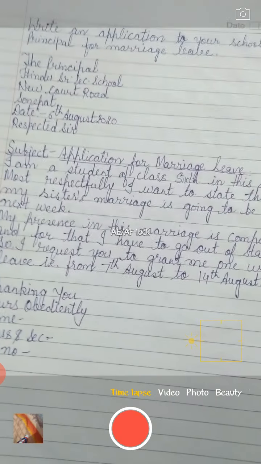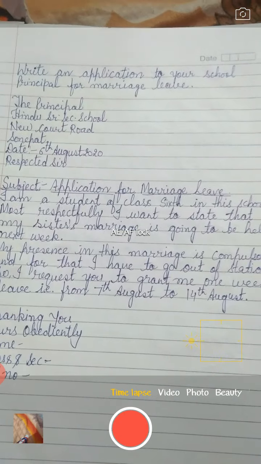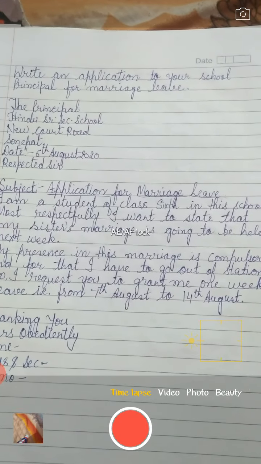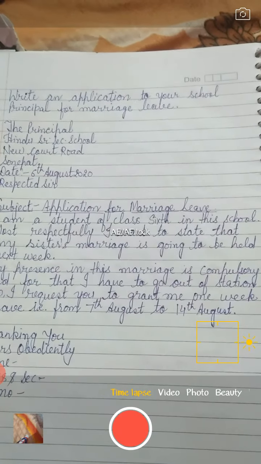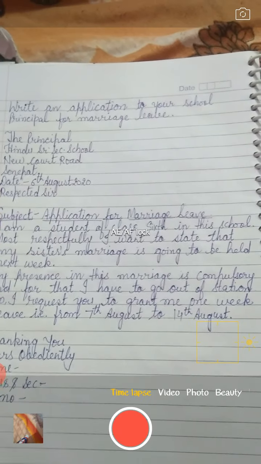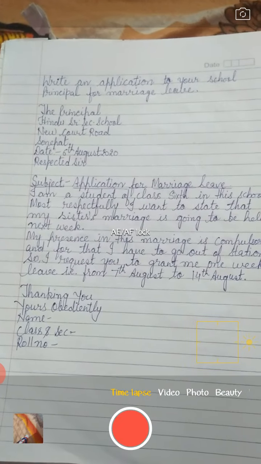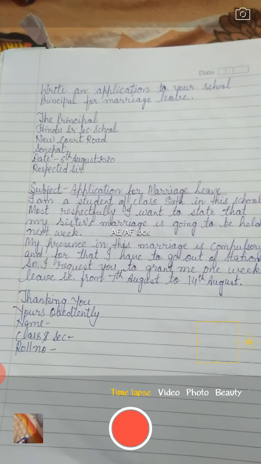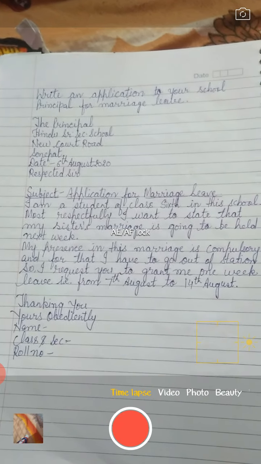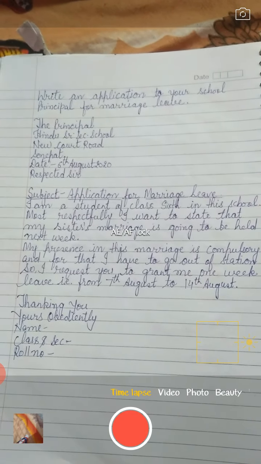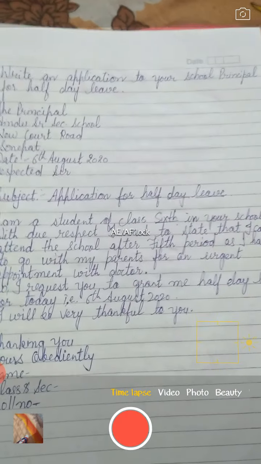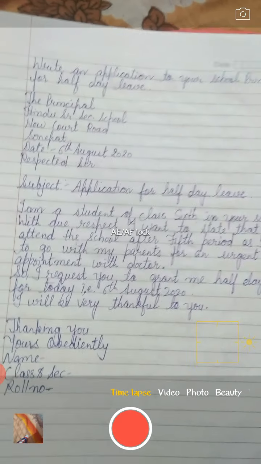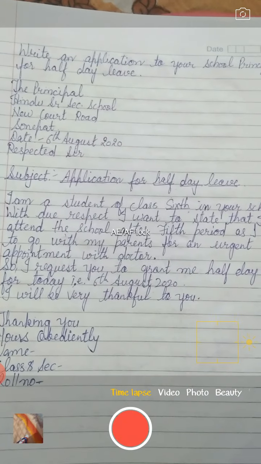In that you just gave the information to your principal that you are having a marriage function in your family and your whole family members are going there, you also want to go there. You have to mention the particular dates for which you want to have leave, and then again you have to end your letter. The last application which I asked you to write, that is your application for half day leave.